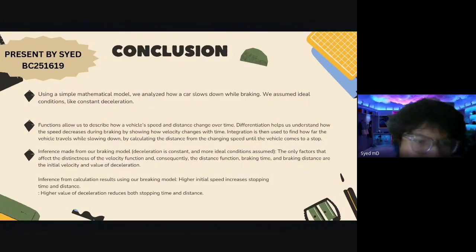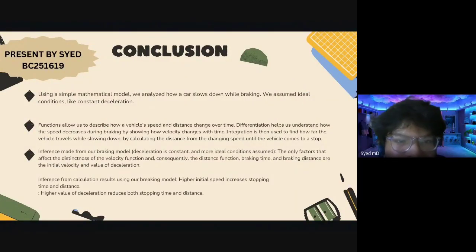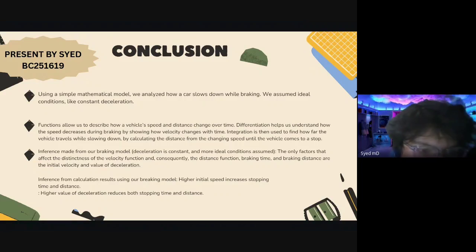In conclusion, using a simple mathematical model, we analyzed how a car slows down while braking. We assume ideal conditions like constant deceleration to make calculations easier. Functions allow us to describe how a vehicle's speed and distance change over time. Differentiation helps us understand how the speed decreases during braking by showing how velocity changes with time. Integration is then used to find how far the vehicle travels while slowing down, by calculating the distance from the changing speed until the vehicle comes to a stop.